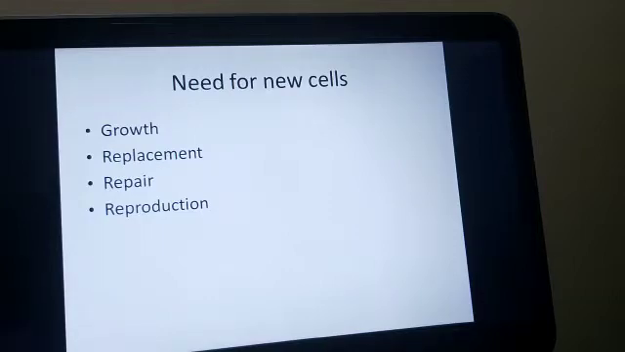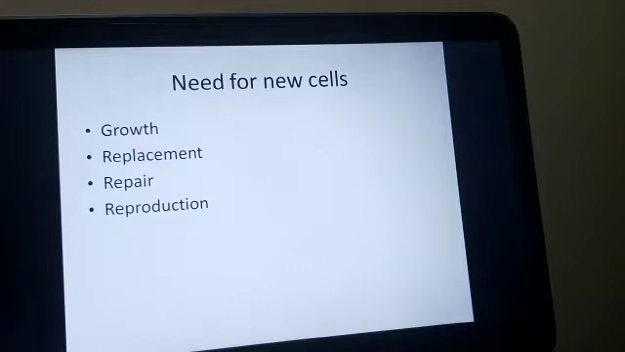The third reason is repair. Apart from the normal wear and tear of the tissues in the body, there may be accidental injuries. One may have cuts in the skin or fractures in the bone. Repair of such injuries is again through the cells which divide, cover up the gaps and join the broken ends. And the fourth very important purpose of the new cells is reproduction. Reproduction takes place through the activity of dividing cells.